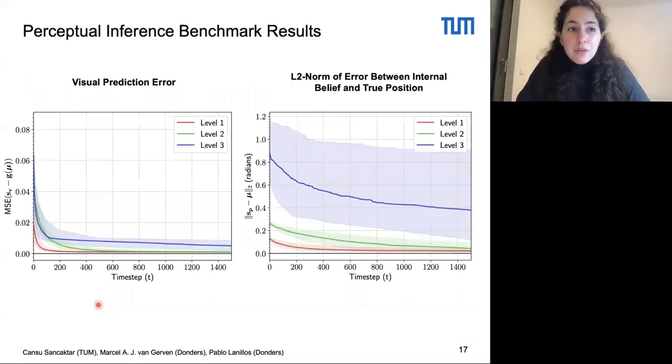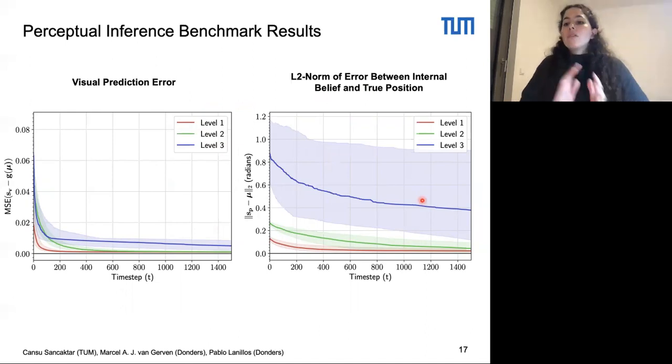So here are the benchmark results for perceptual inference. On the left side, the visual prediction error between the camera image and the internal prediction is shown. You can see how the error decreases over iterations of free energy minimization for all 3 levels of the benchmark. And on the right side, you see the decrease in error between the internal belief and the true joint angle values.